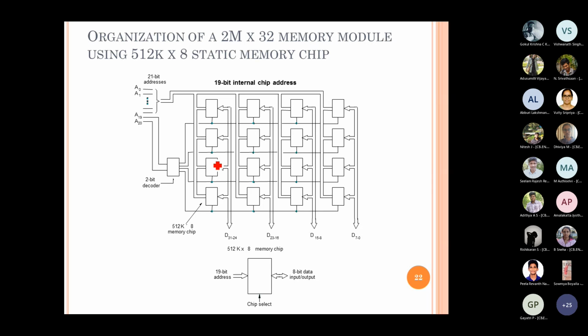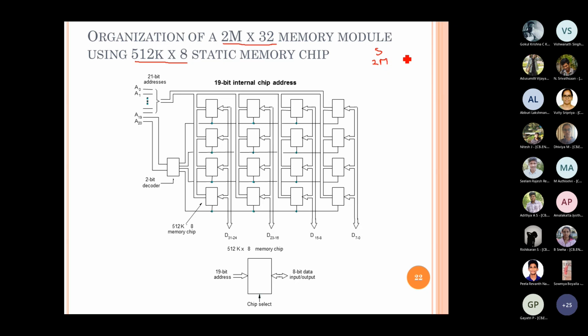So we complete this design and then go back to the earlier slide one which I skipped, right? Because that's the next level to this. If we straight away start there, you may not be able to get it. So what we require is actually 2 mega locations of word size 32. This is the required. But what we have is number of chips with the capacity of 512K into 8. So the required memory size requirement is 2M,